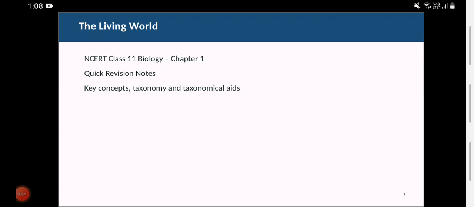Today we are starting a series in the NCERT class 11 biology, in which we are going to cover all the chapters of biology in NCERT of class 11 and 12 both.